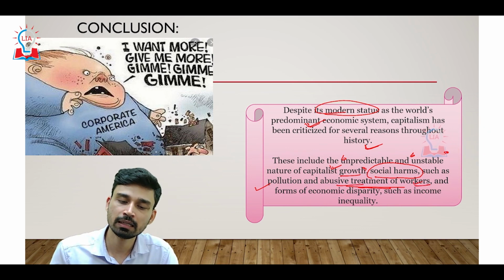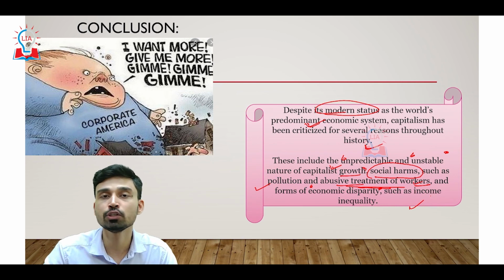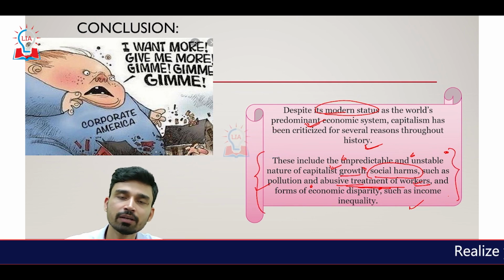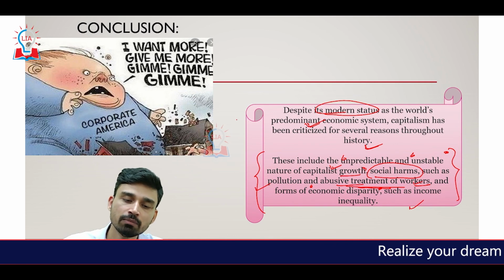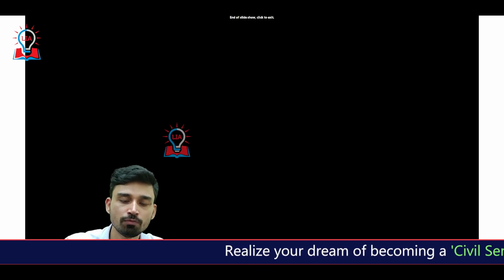Second, there is a large-scale economic disparity that we see, such as income inequality, as we have discussed in the case of India and the world. A few percent of the top population have control over a large share of the wealth. So these are some of the major factors on which capitalism, despite being the most predominant economic system today, is criticized. So that is all for this particular issue.